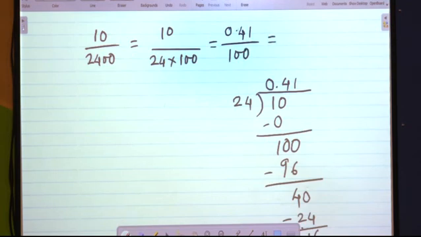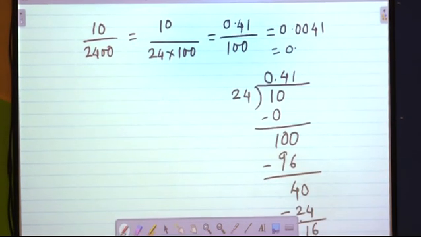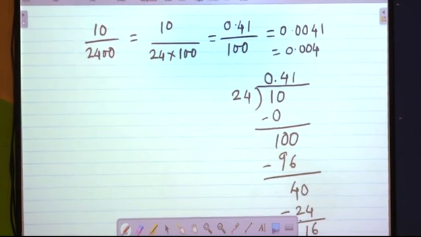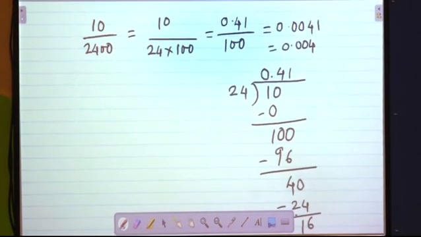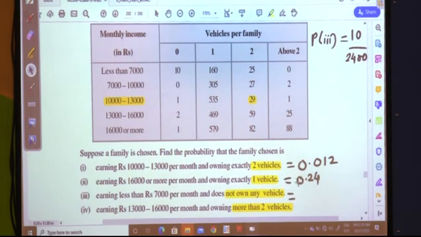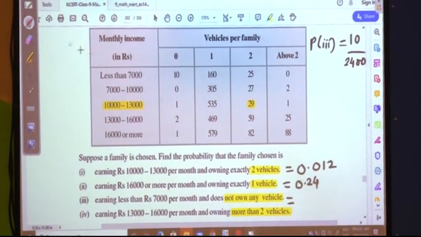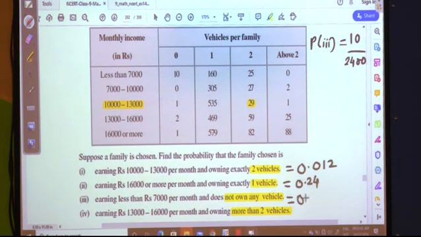Now, after the decimal point, already 2 digits are present. I have to go 2 more digits to the left, means it becomes 0.0041, or approximately I can say it is 0.004. I hope you are understanding. It is 0.004.